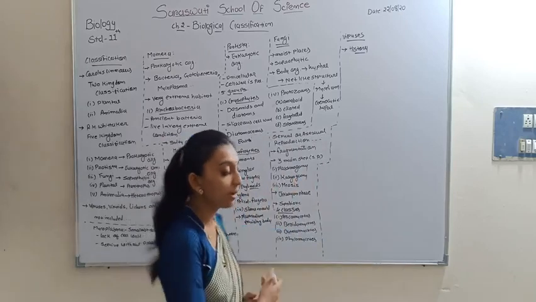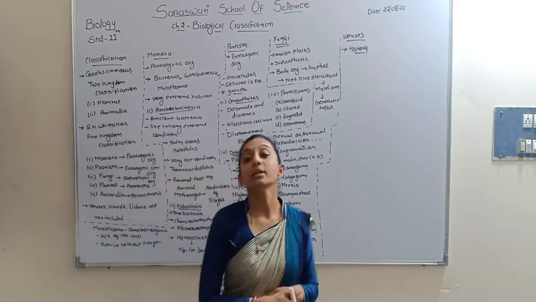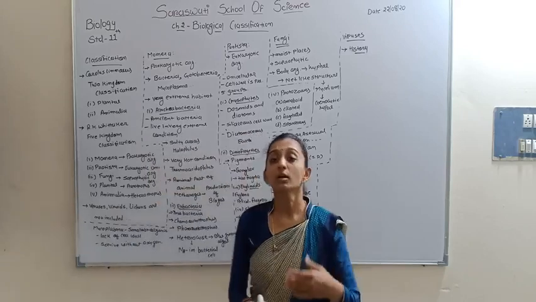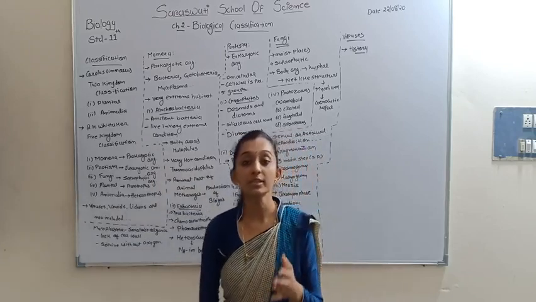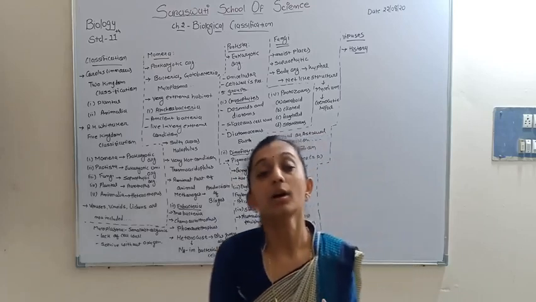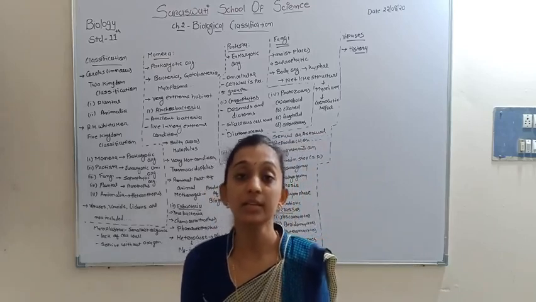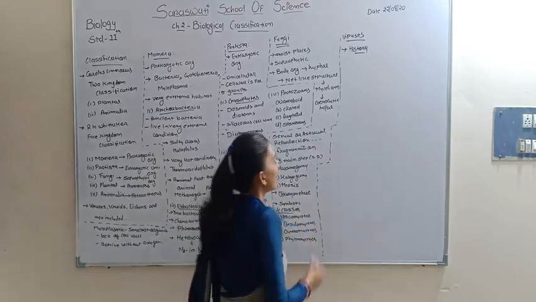D.J. Ivanovsky and M.W. Beijerinck also pointed out that tobacco mosaic virus infects tobacco plants, and infectious material also infects healthy plants. So this is the history of the viruses.